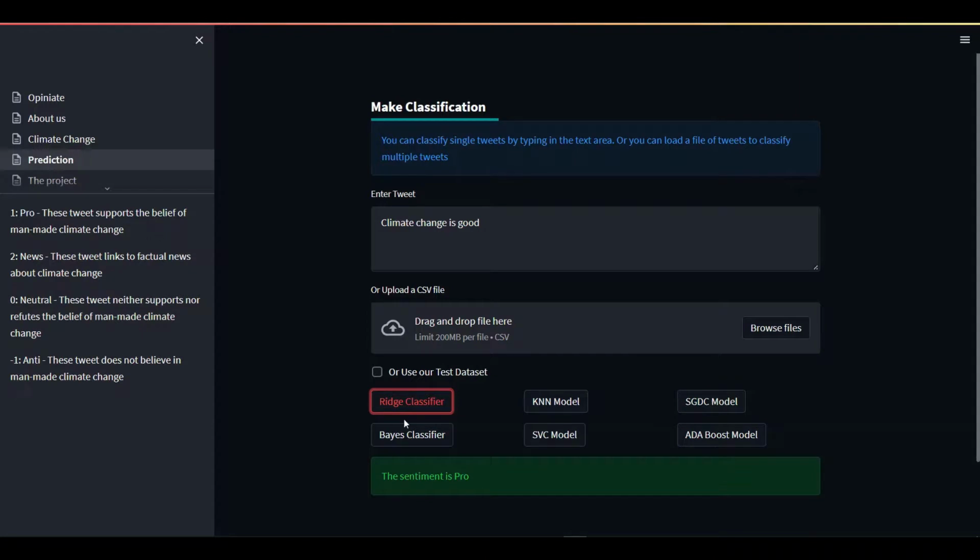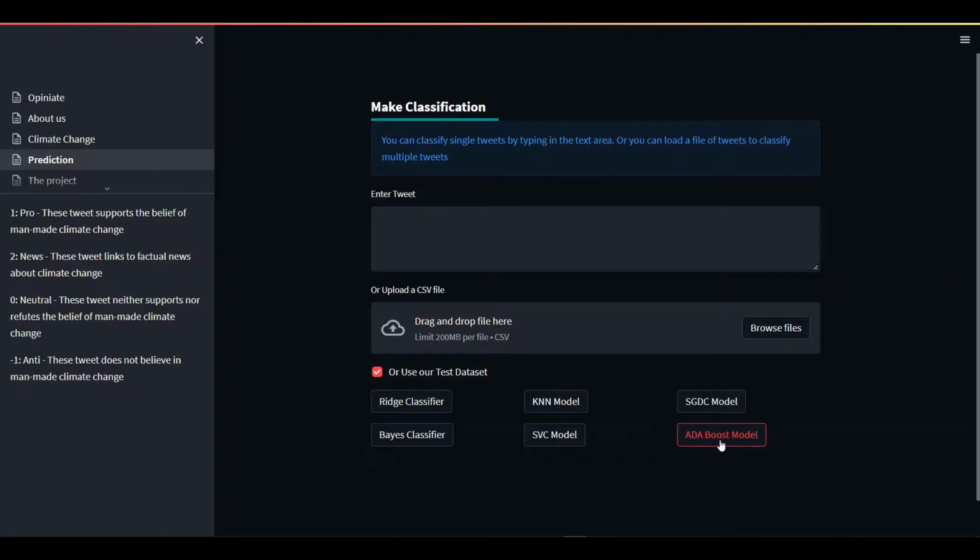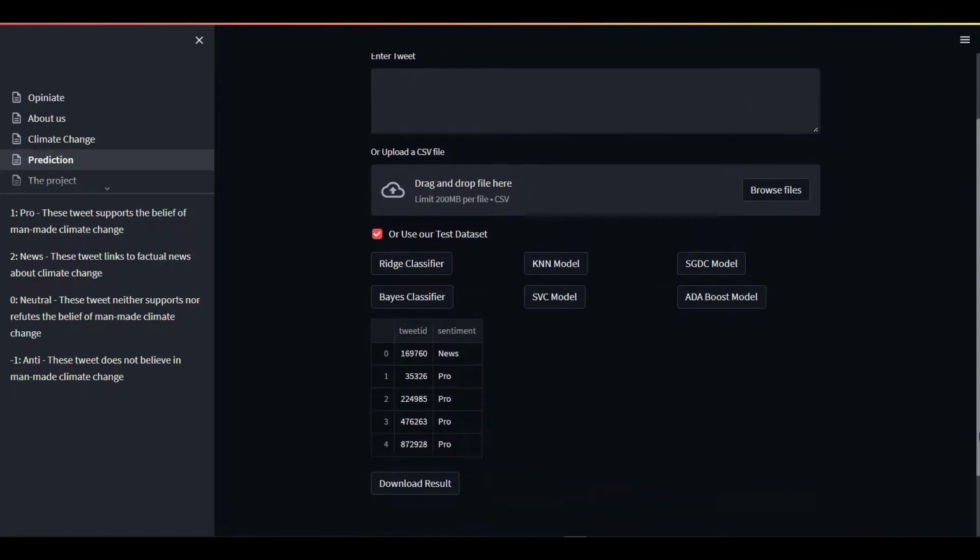So what is pro? These tweets support the belief of man-made climate change. Okay, so what if I do not have any tweet I want to check here? I want to just use the test data already pre-installed in this web application. So I come and I click this, and I say, let me check this on, what now? On the AdaBoost model. If I click on this, it runs for me, and then it gives me my results.